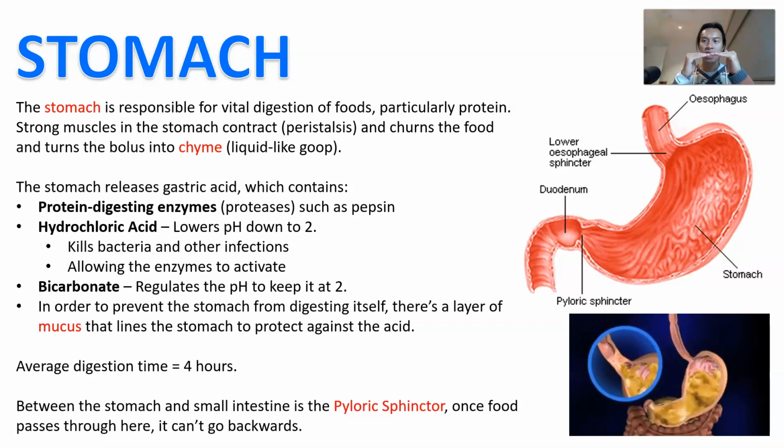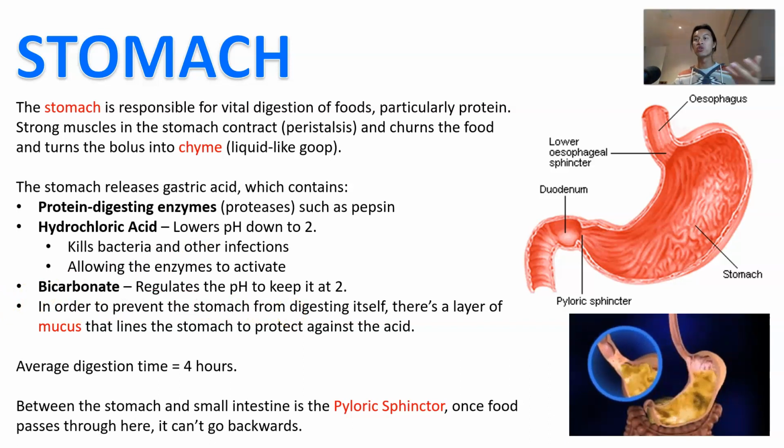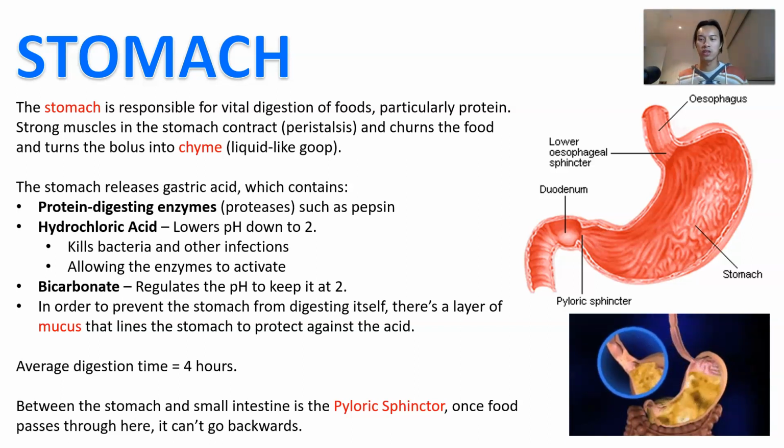And it's really important to keep it at 2 so that the enzymes have optimal function, right? In order to prevent the stomach from digesting itself as well, because remember, the stomach is made of protein itself. The muscles, the connective tissue, all of that, that's protein. And so when you release all these enzymes into the stomach sac, you're going to want to protect the stomach itself from the enzymes that are going to eat the meat that's in the stomach, right? And so there's a layer of mucus that's going to line the stomach, and that mucus is really important to protect against the acid, right?